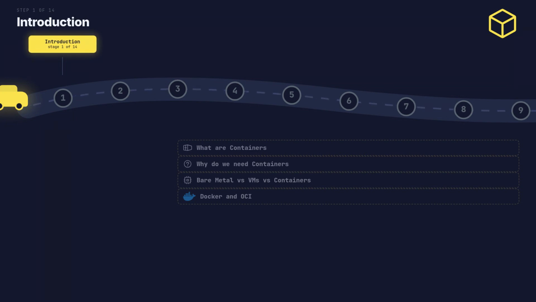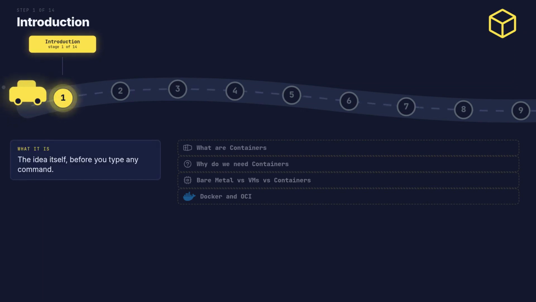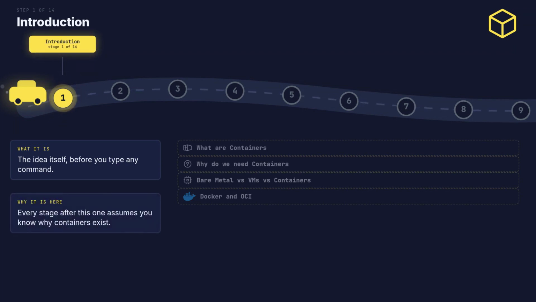Step 1 of 14, the introduction. This is the very first box on the map. What it is. The idea itself before you type a single command, why it is here. Every stage after this one assumes you know why containers exist.